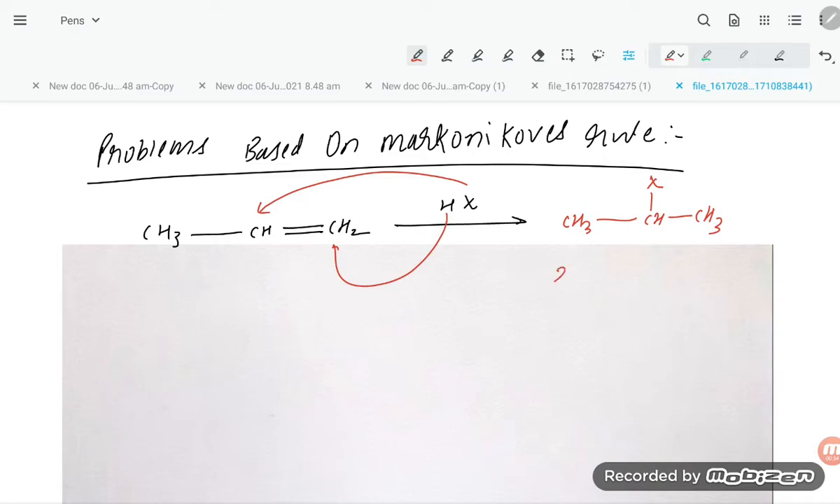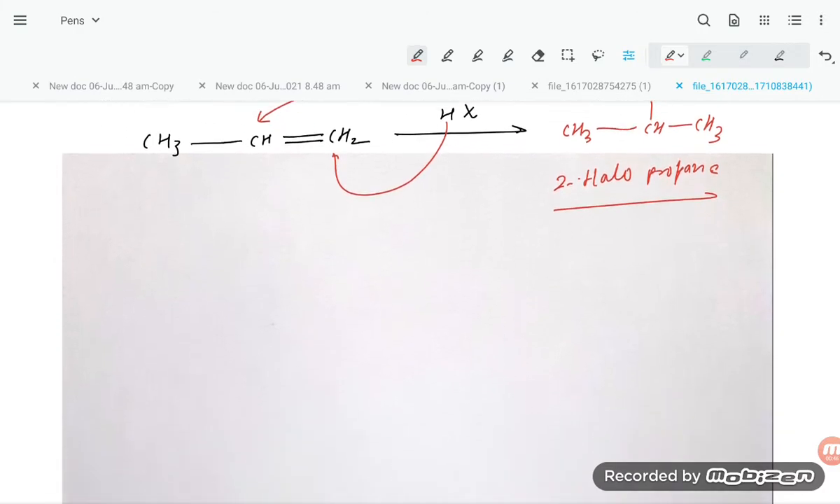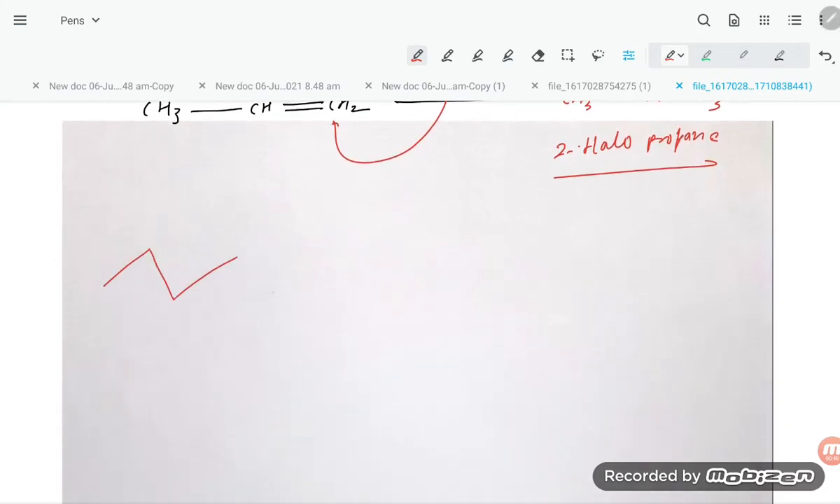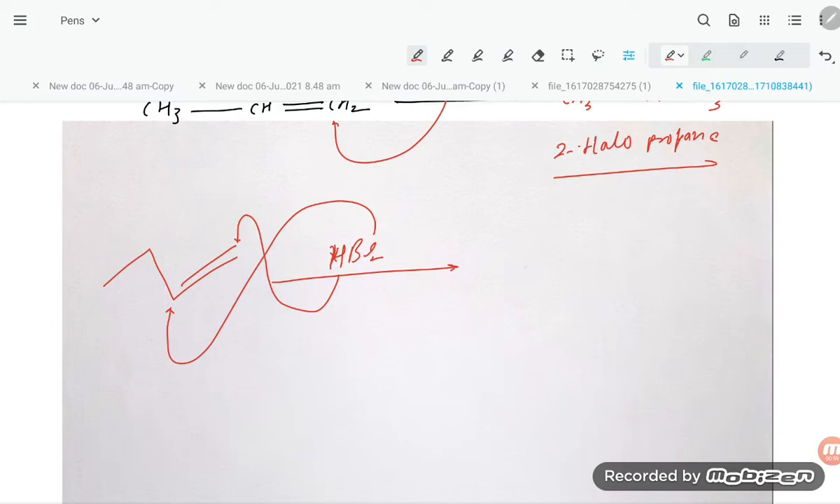So this is how 2-halopropane is formed. We have to keep that in mind. Similarly, in the bond line formula, this is the compound, here is the double bond. If you are treating it with HBr, Br is going to attack this position and hydrogen is going to attack this position. So the product is formed with Br here and hydrogen here. You have to keep that in mind.